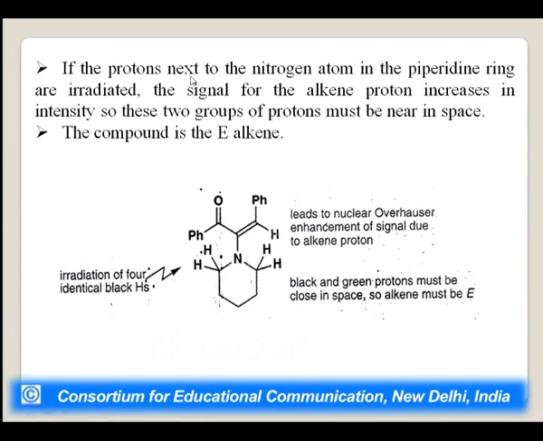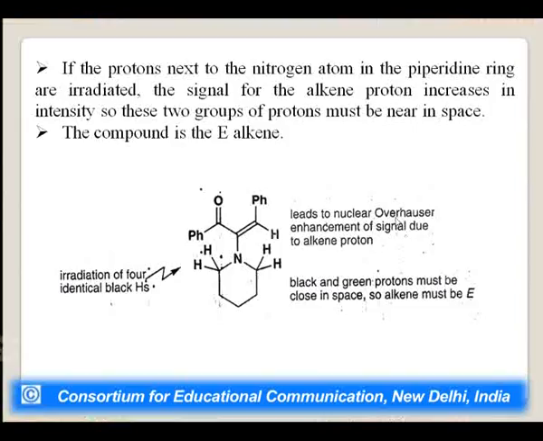If the protons next to the nitrogen atom, for example these in the piperidine ring, are irradiated, we can see these protons have this kind of environment, the phenyl group, and these protons have this proton intense. So, these two groups of protons must be near in space. So, we can say this compound is an E-alkene, because this leads to the nuclear Overhauser enhancement of the signal of the alkene proton.